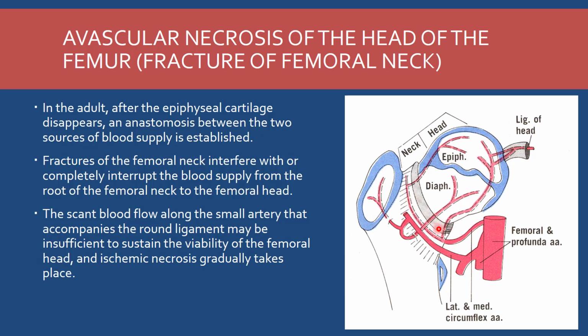Then what will happen? The blood supply from the medial circumflex femoral artery will be cut off and will not supply the neck of the femur, and only the branch from the obturator artery is there, supplying the head of the femur, which is insufficient, and avascular necrosis gradually takes place.